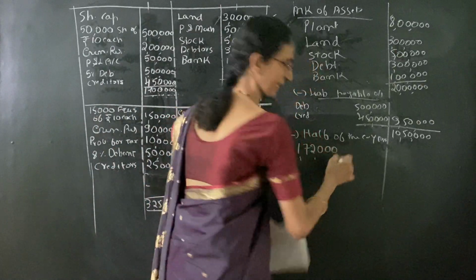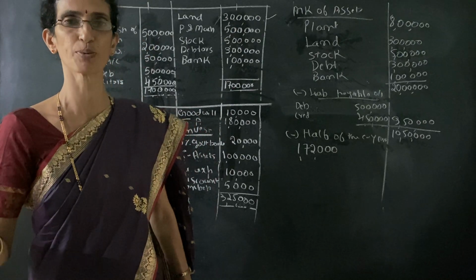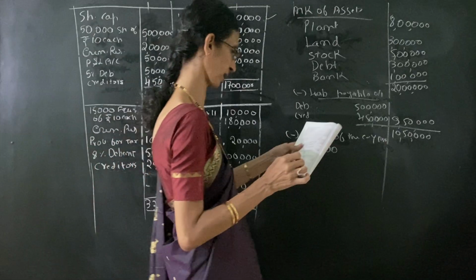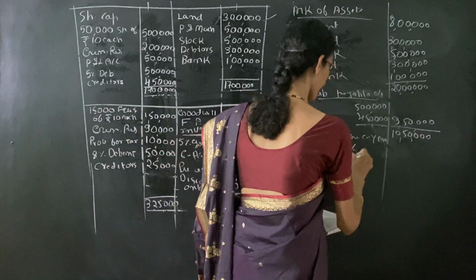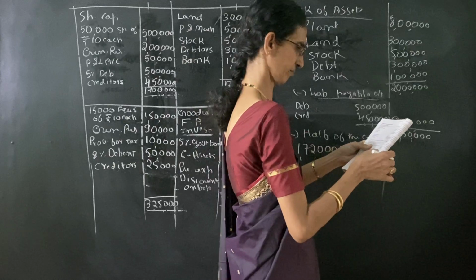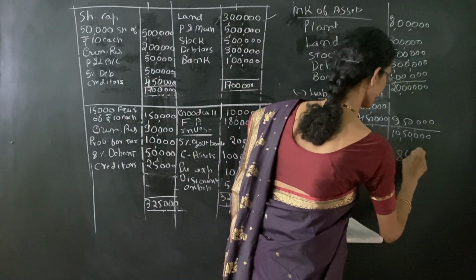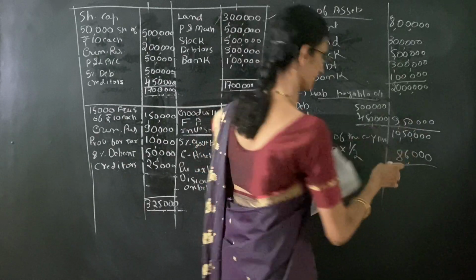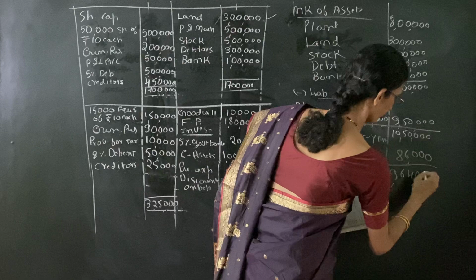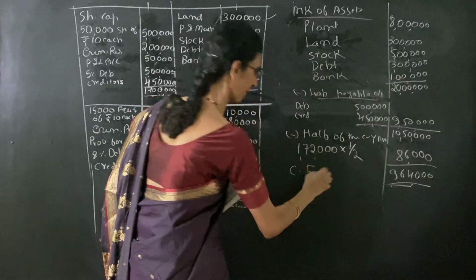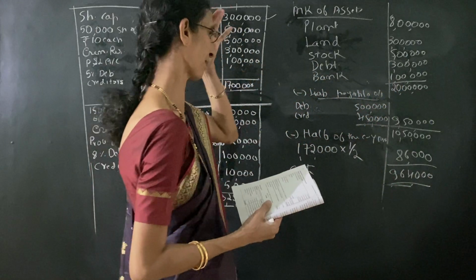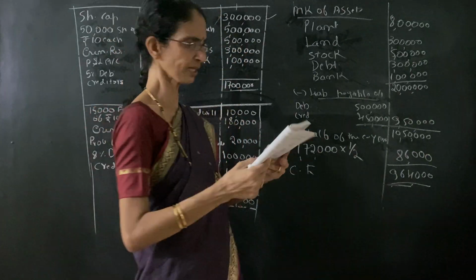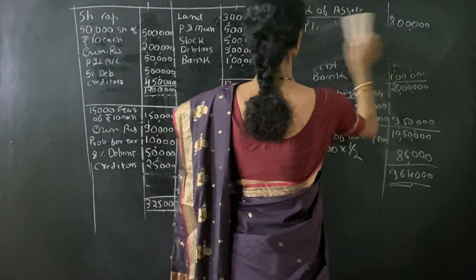So if it says current year's profit, we have to take the last year's profit, that is 2015. 1,72,000 into half will be 86,000. Deduct it. Then we get 9,64,000. This 9,64,000 is the capital employed. Now we have to find out the super profit.